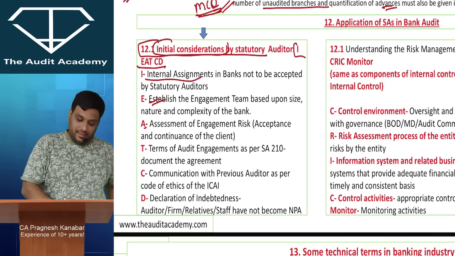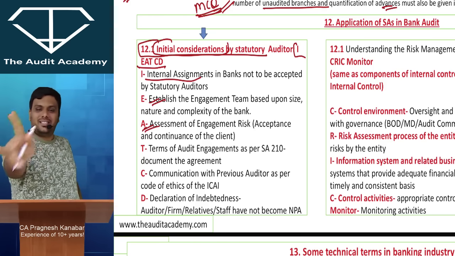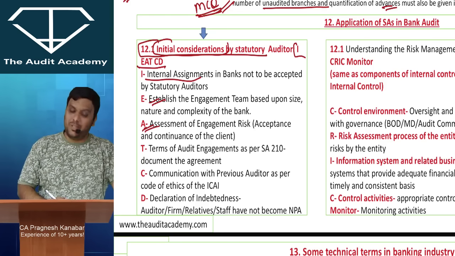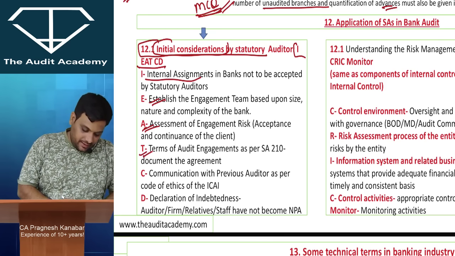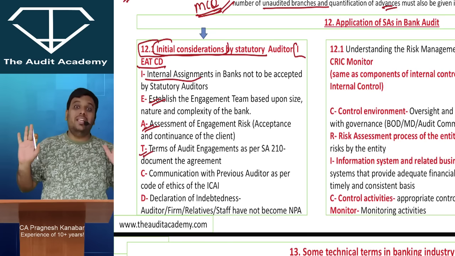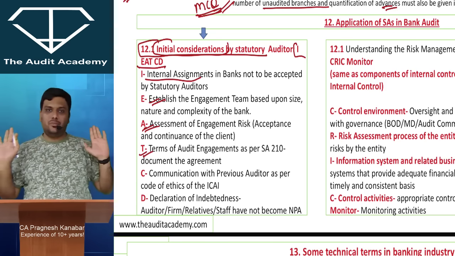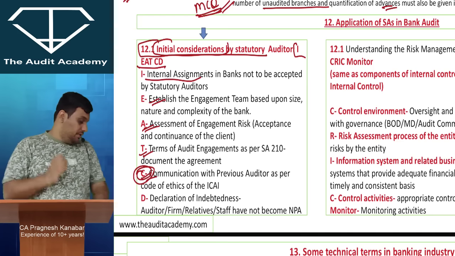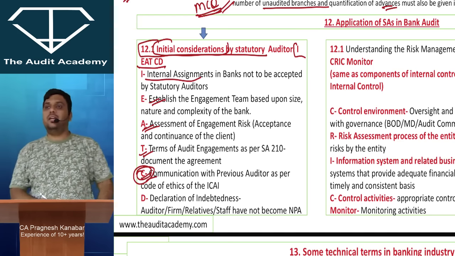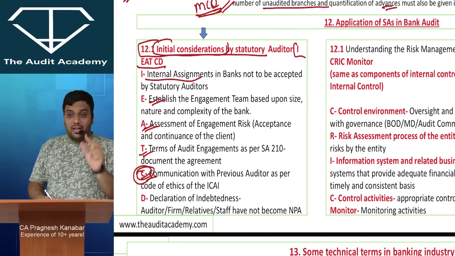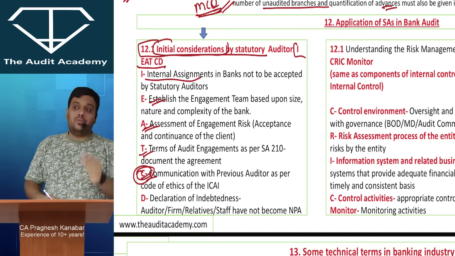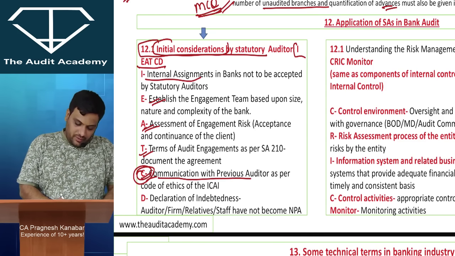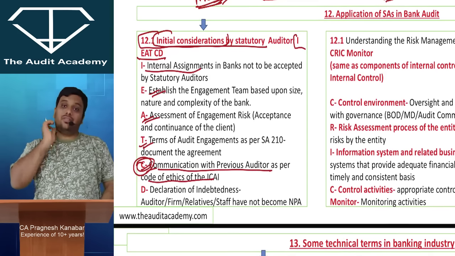Then A for I need to assess the risk of material misstatement. I need to assess what can be the risk in this particular engagement. Then T for my terms should be very clear. My scope, agreement, everything should be very clear. C, this is one of the most important requirements at CA final level. In practical life also you will understand that whenever you are accepting a new audit, it is very important for you to communicate with the previous auditor. So communication with the previous auditor as per code of ethics of the ICAI.